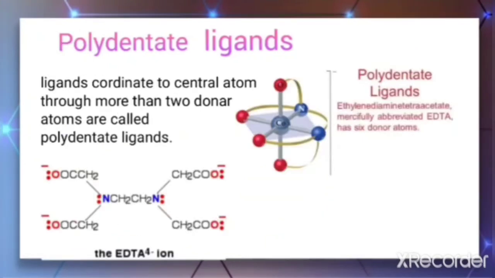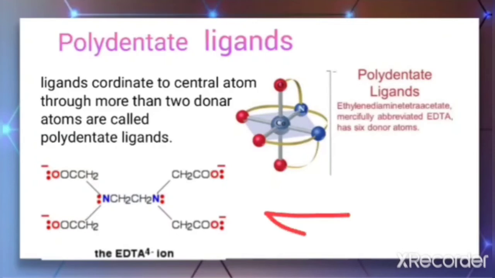But there are some ligands which coordinate to the central atom through more than two donor atoms, which are called polydentate ligands. An example is EDTA, whose name is ethylene diamine tetraacetate. The structure is given here.